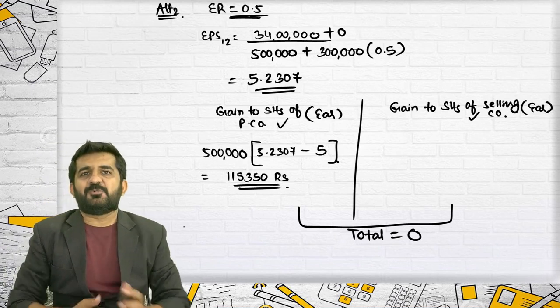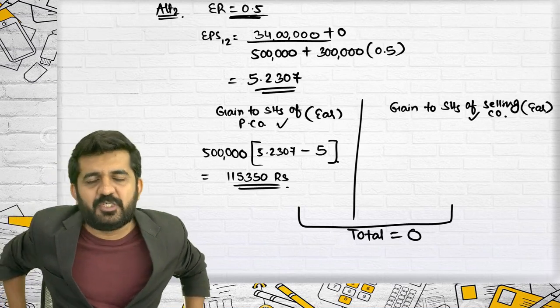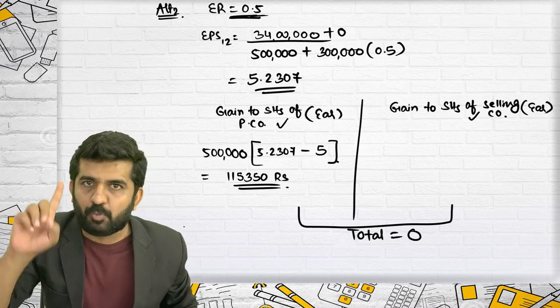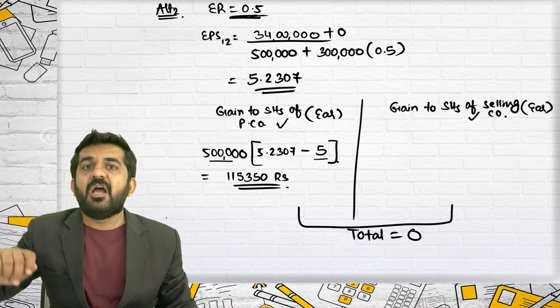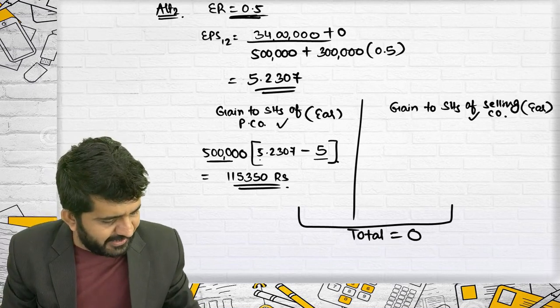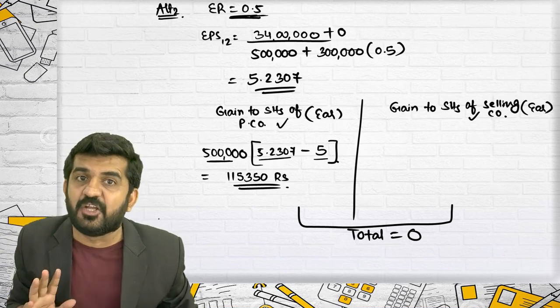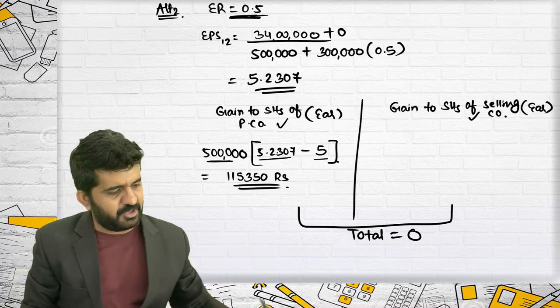Sir, before this we have done 8 questions and you were finding out the gain of shareholders in another method. Agreed. It is the same method in shortcut. What I was doing before: 5 lakh into 5. After: 5 lakh into 5.2307, and then I was finding the difference. It is the same thing, but I am doing it in a short manner.